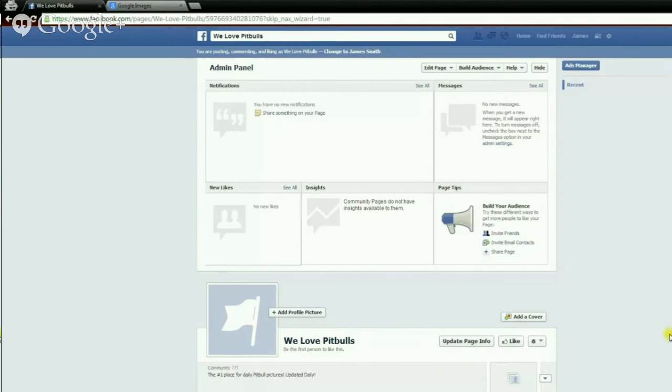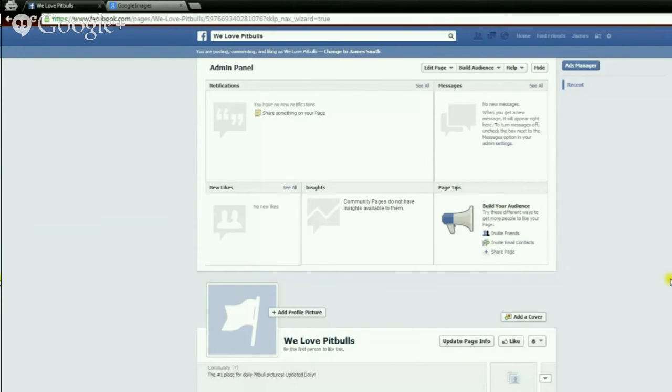And I also like to have my colors match with my cover photo and my profile picture, have some kind of relationship between the two. And last but not least, if you are not a graphic designer, I highly recommend having professional images created for you. There is nothing that is going to kill your page faster than low quality garbage profile pictures and cover photos. In today's world, people want to see the best. They want to see professional graphics. They want to see a professional profile picture and a professional cover photo. So I highly recommend getting one professionally done.